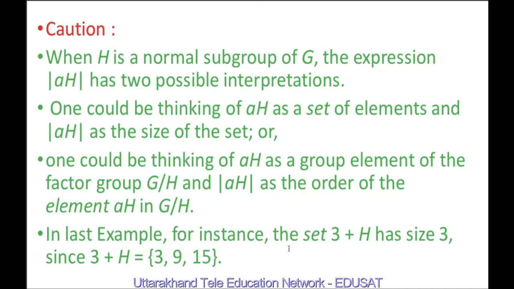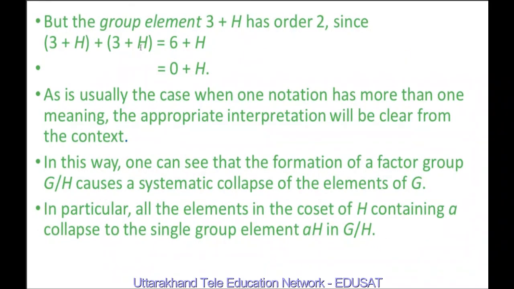In the last example, for instance, the set 3 plus H has a size 3, since 3 plus H is equal to 3, 9, 15; it consists of 3 elements. But the group element 3 plus H has order 2, since 3 plus H plus 3 plus H is equal to 6 plus H, and this is nothing but 0 plus H. As is usually the case, when one notation has more than one meaning, the appropriate interpretation will be clear from the context.